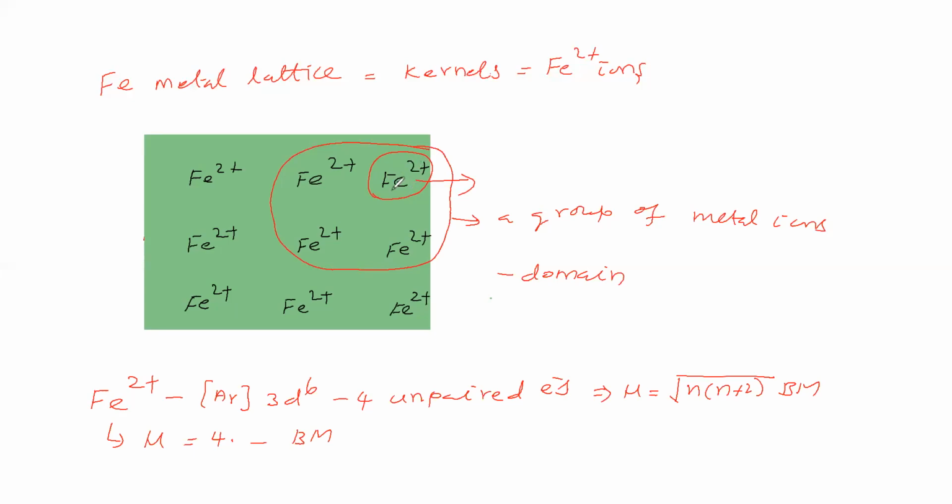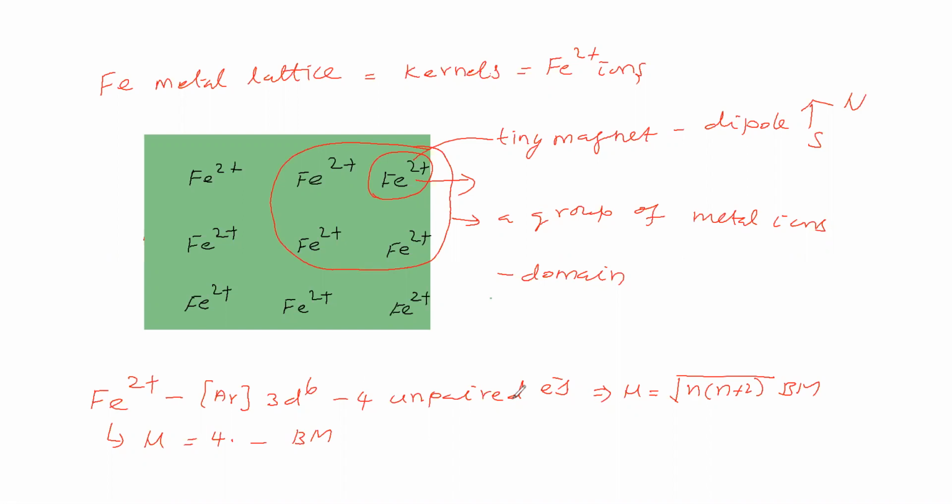It is acting like a tiny magnet, which means it will have a dipole. One pole is north, another is south, and the magnetic field direction is like this. This Fe2+ has 4 unpaired electrons.